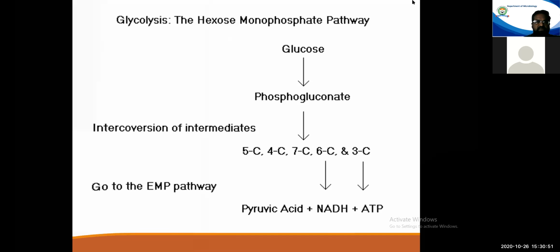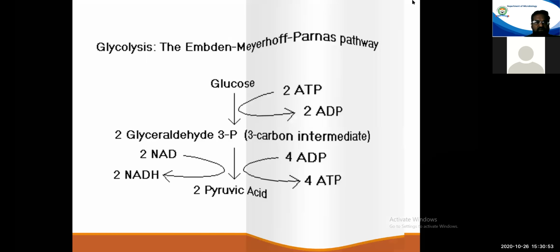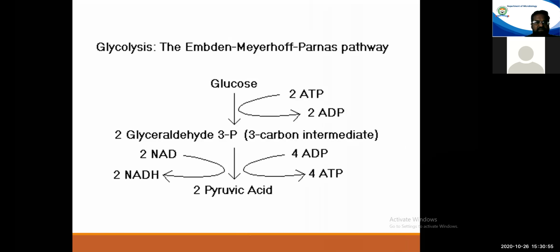Now, first let's have an overlook on how these pathways operate. Okay, and later on we will compare all four pathways, and then we'll see all the pathways in detail one by one. First, the EMP pathway, the Embden-Meyerhof-Parnas pathway. The glucose is taken up by the cell.